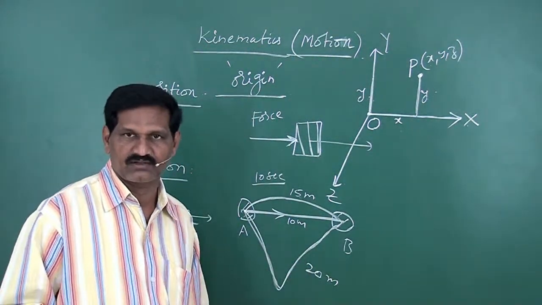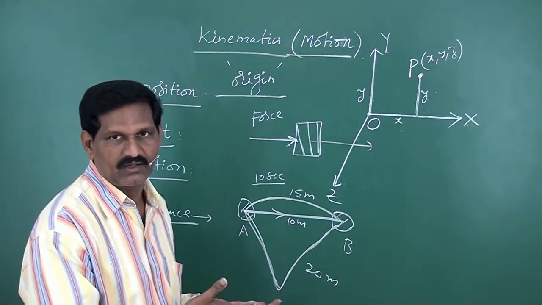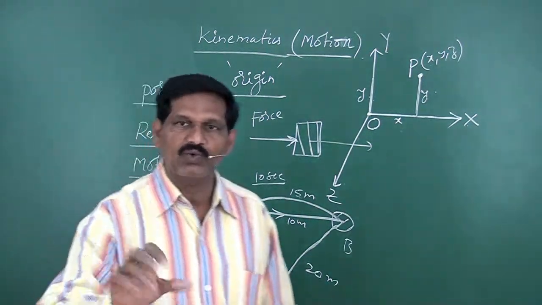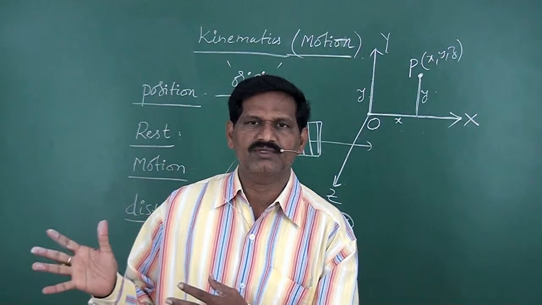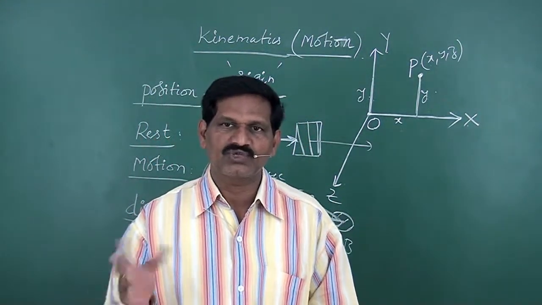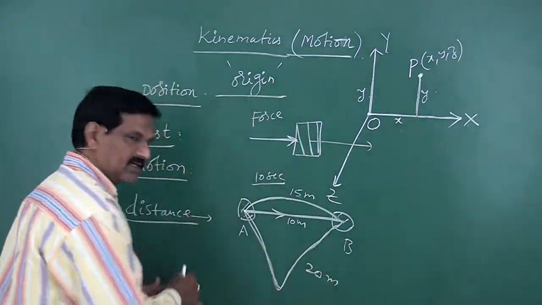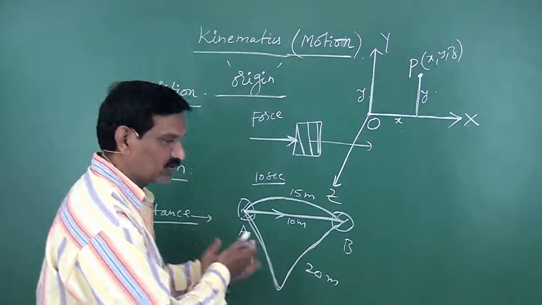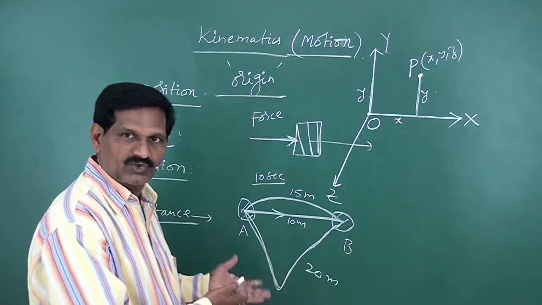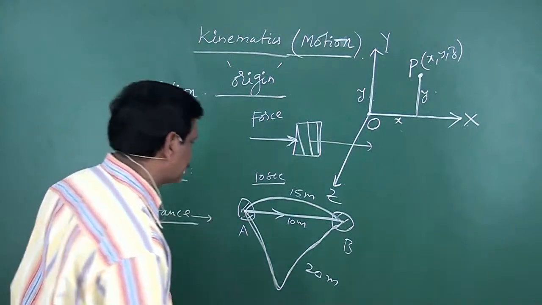It has no direction, so you need not specify the direction here. And there are some other quantities which have both magnitude and direction. Such quantities are called vector quantities. So here distance is a scalar quantity because there is no direction.